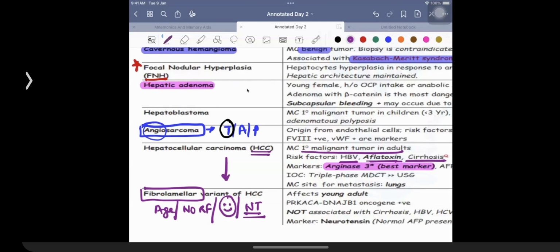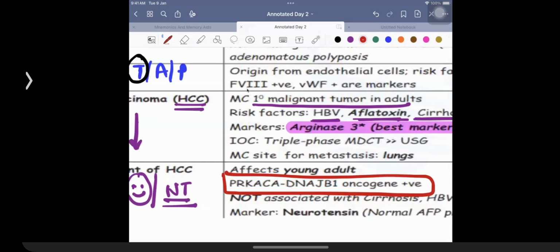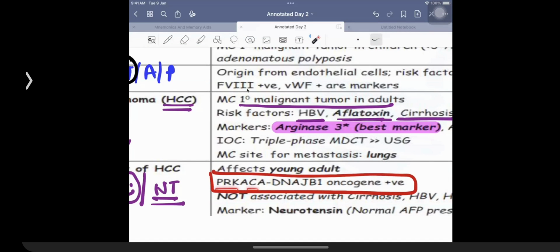Why is the cancer seen then? If it is not associated with hepatitis B, hepatitis C, liver cirrhosis, why is it going to be seen? Because it is going to be having a very unique type of DNA. So when a different type of cancer causing DNA comes in, that's how we remember it. Whenever a different type of cancer causing DNA comes, the patient will develop fibrolamellar cancer. Fibrolamellar cancer.